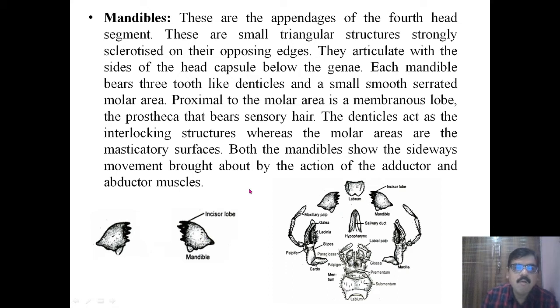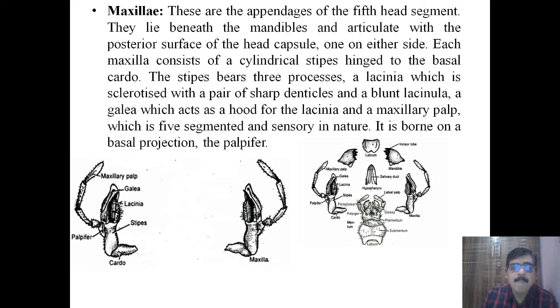The mandible bears the denticles and the serrated molar areas. Denticles help in the interlocking structure, whereas the molar area helps in the mastication of the food. This is the second mouth part, the mandible, which we call the lower jaw. Next to this mandible, there are the maxillae.